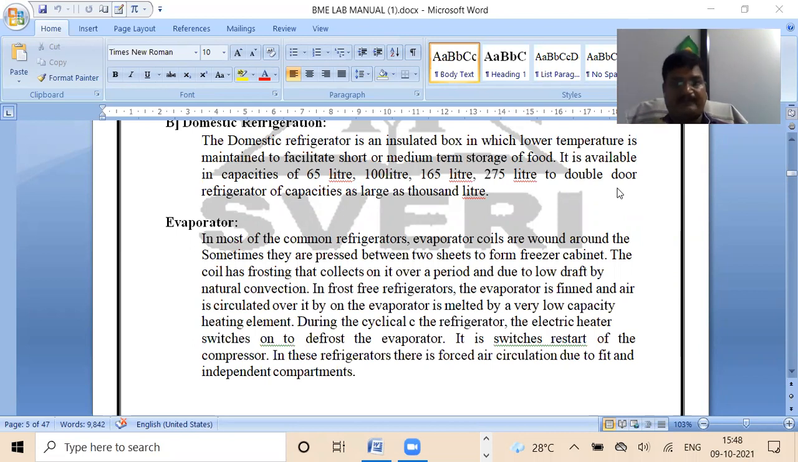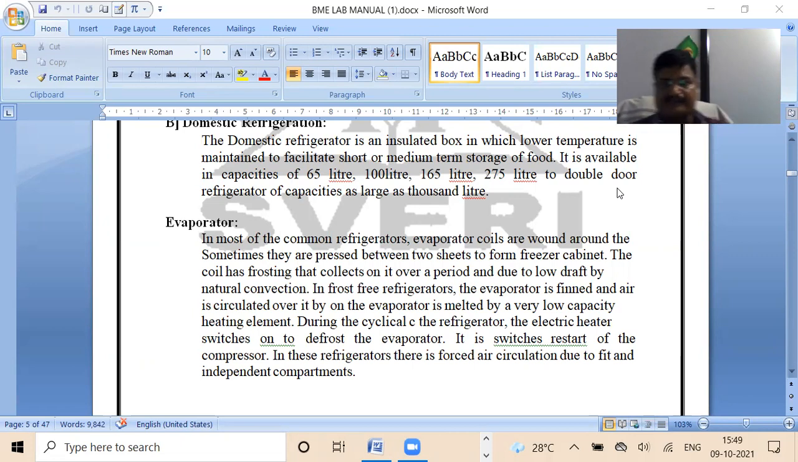And that's why it is coated properly. And we know that there are different types of refrigerators as per capacity: 65 liter, 100 liter, 165 liter, 275 liter, double door, triple door, sliding door. Such n number of refrigerators are available in the market. For domestic use, we are always concentrating on 165 or 275 liter refrigerators. If there is a refrigerator in your home, you can check its specification and what the capacity of that refrigerator is.